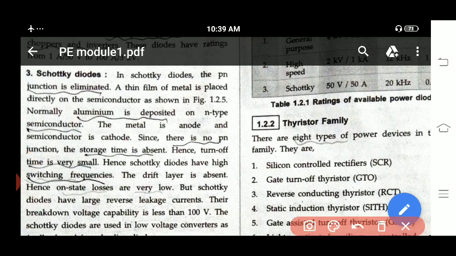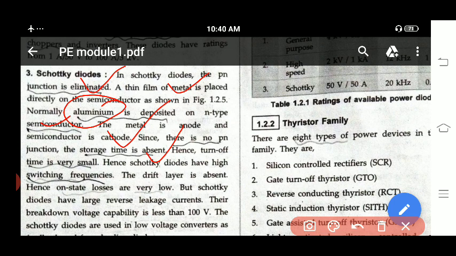So here we will see what they have written. In Schottky diode, PN junction is eliminated. A thin film of metal is placed directly on the semiconductor. Normally, what type of metal will they use? They will use aluminum deposited on N semiconductor. The metal is anode and semiconductor is cathode. Since there is no p-n junction, storage time is also not present. Hence turn off time is very small. Hence immediately it will get turned off.